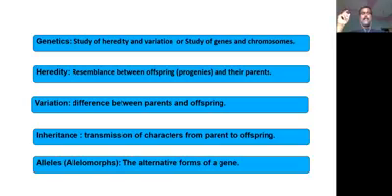Alleles, also called allelomorphs, means the alternative forms of genes. I repeat once again.